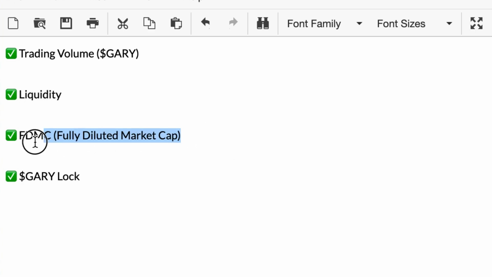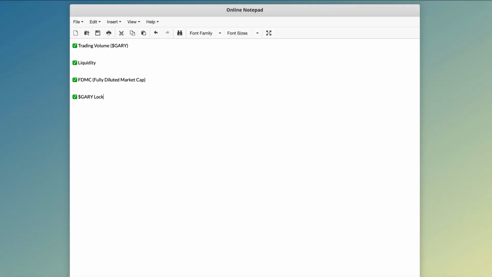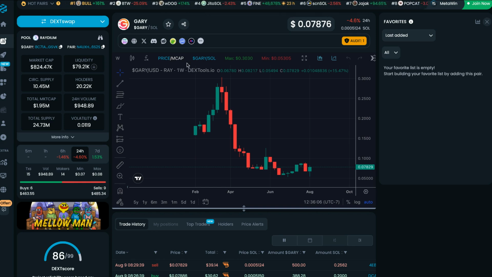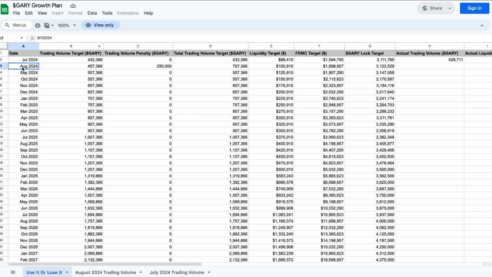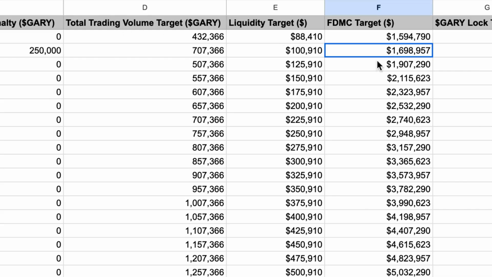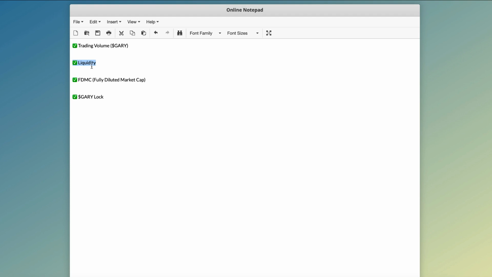We have our fully diluted market cap, and an easy place to go find that out is just come over here to Dex Tools. It's just dextools.io, and then just search for Gary. We can look at this document right here where we have for August, which is what we're in right now. We can look at our market cap, which our goal is 1.698. We're currently good there. And next, let's look at liquidity.